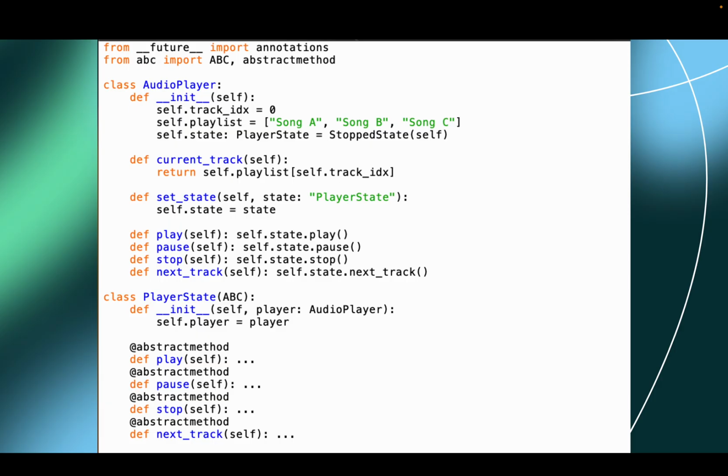And then we have the audio player, which is basically the context. It keeps a state reference and forwards every call to the state. There are no conditionals. Behavior changes by swapping the state via set state.